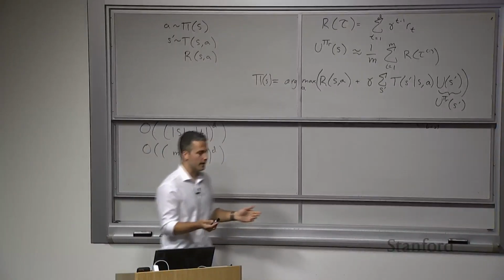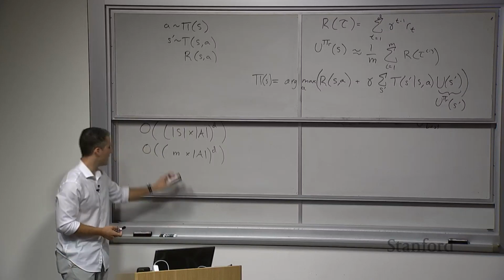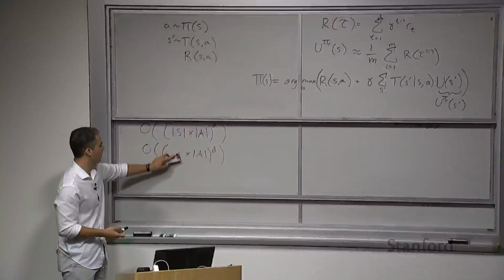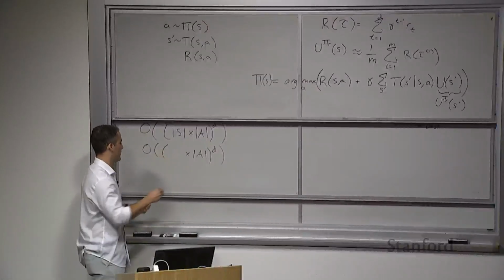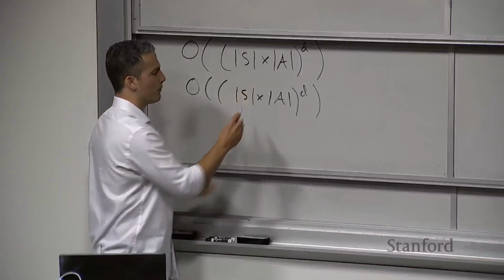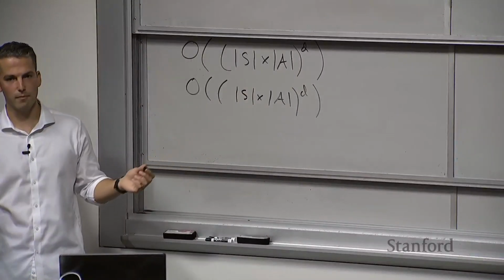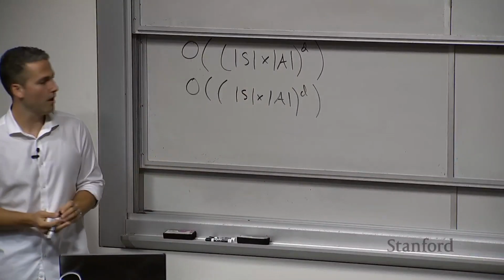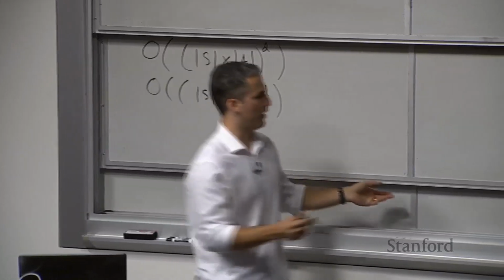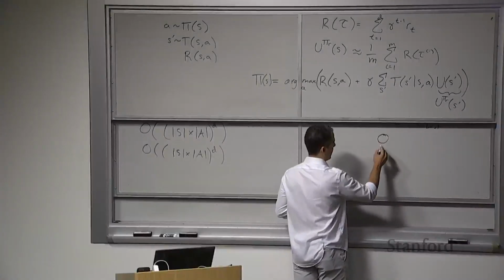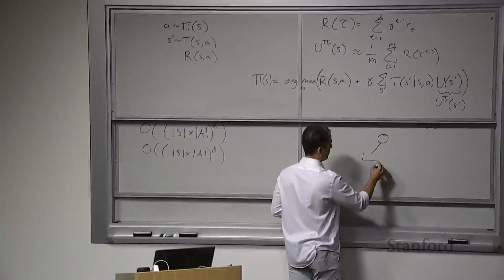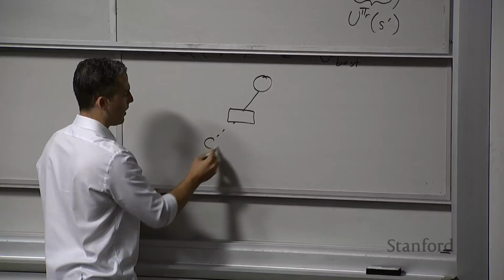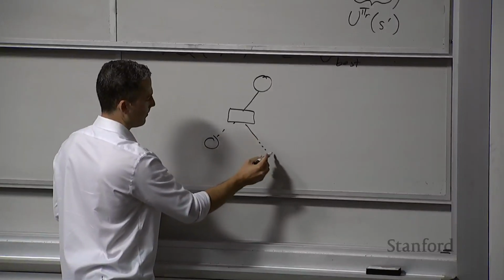You might be tempted to say that if m is equal to the size of the state space, they have the same computational complexity, so they must be the same. But that's not the case, because in our branching, we go onto the action, and then we're sampling these possible state transitions.